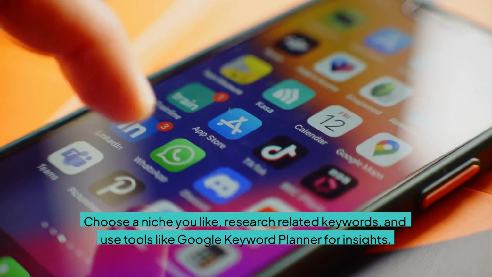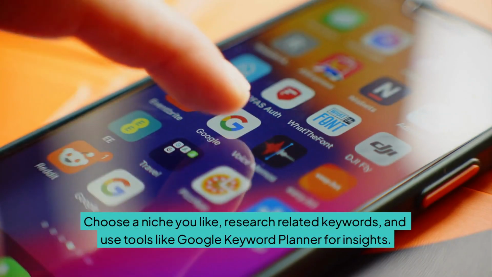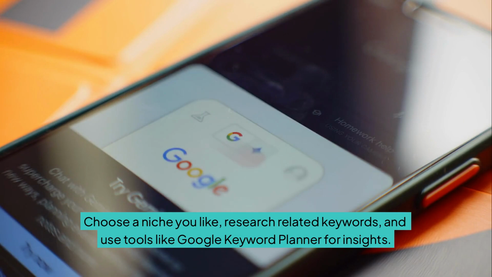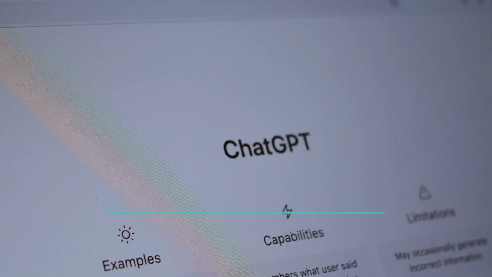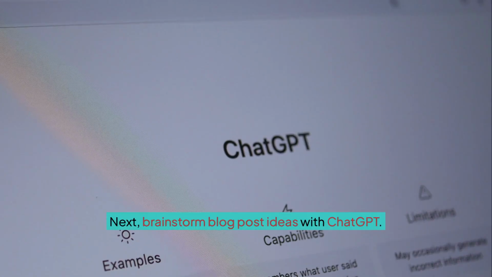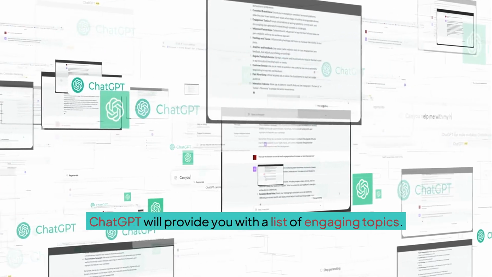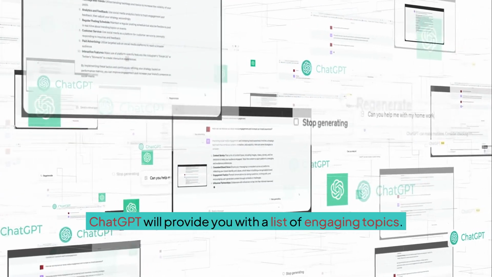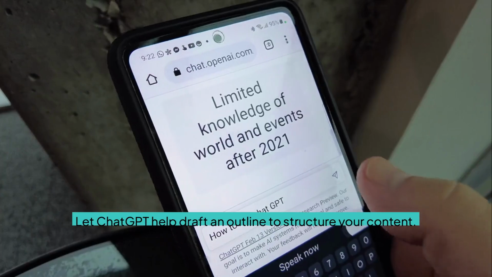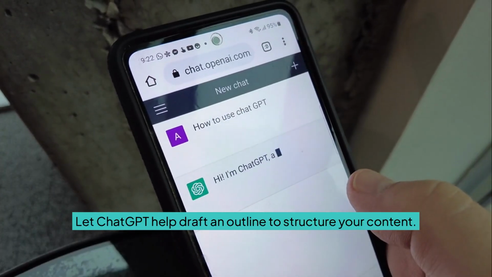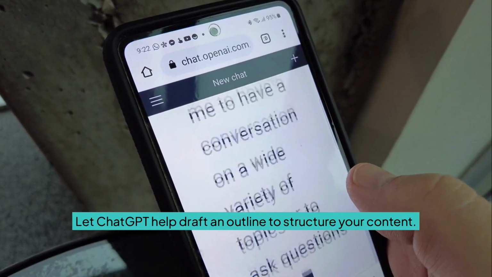Choose a niche you like, research related keywords, and use tools like Google Keyword Planner for insights. Next, brainstorm blog post ideas with ChatGPT. ChatGPT will provide you with a list of engaging topics. Let ChatGPT help draft an outline to structure your content.